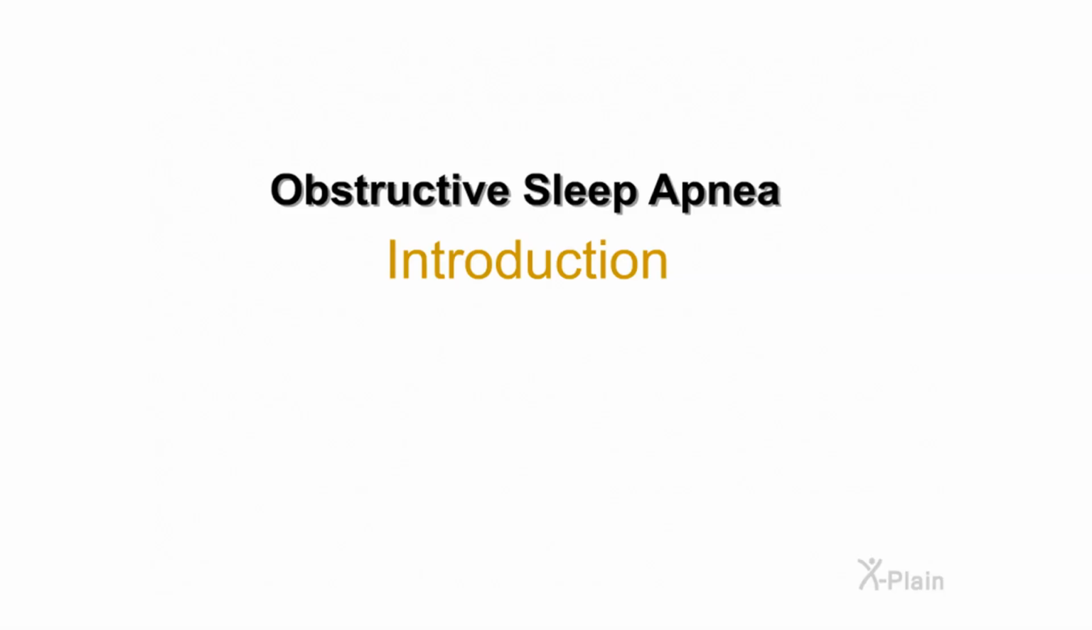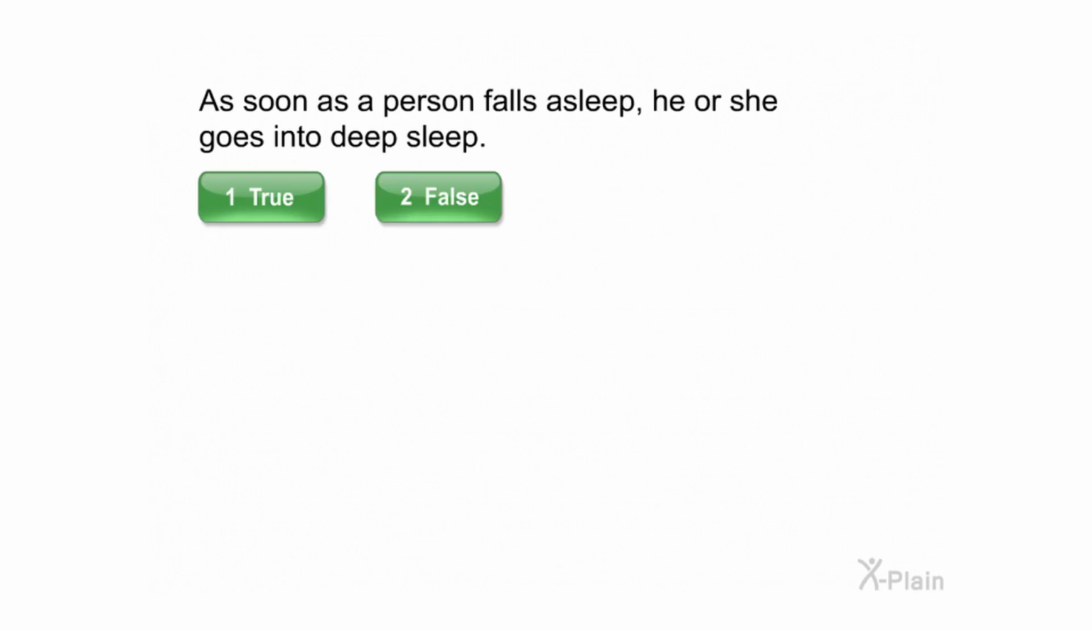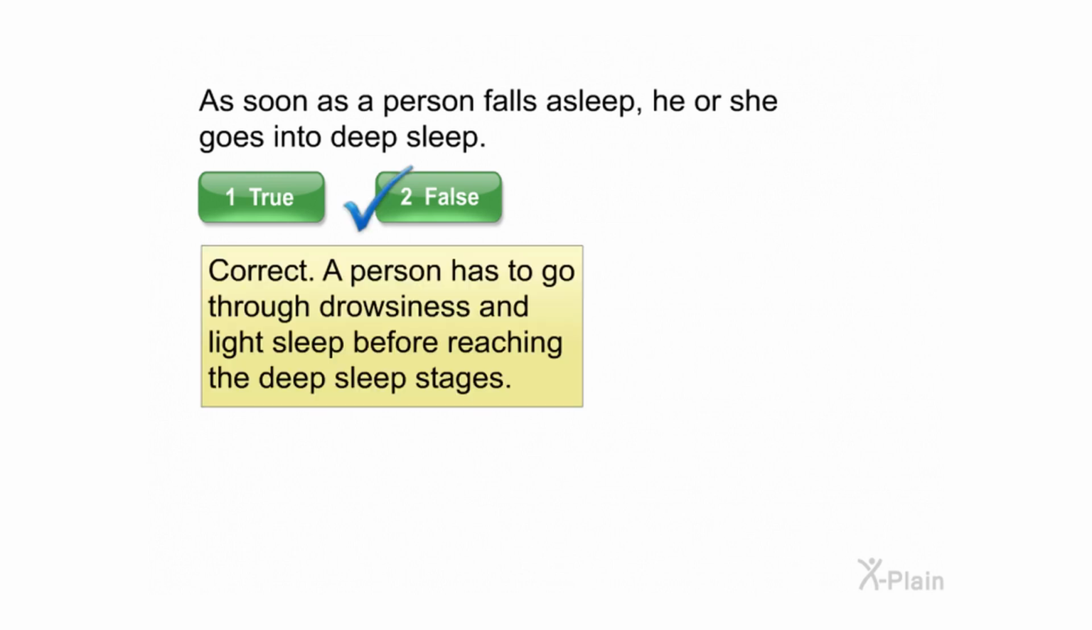Obstructive sleep apnea. Introduction. As soon as a person falls asleep, he or she goes into deep sleep. Select true or false. Correct. A person has to go through drowsiness and light sleep before reaching the deep sleep stages.